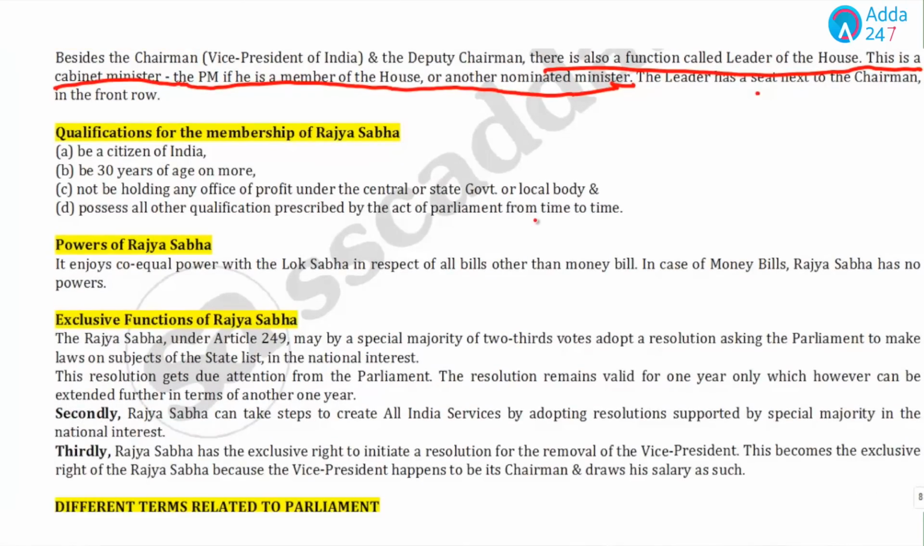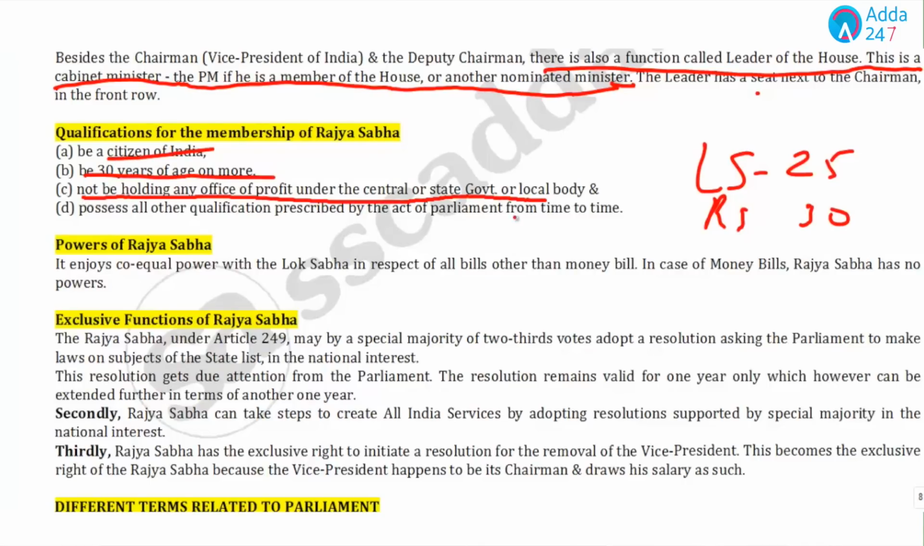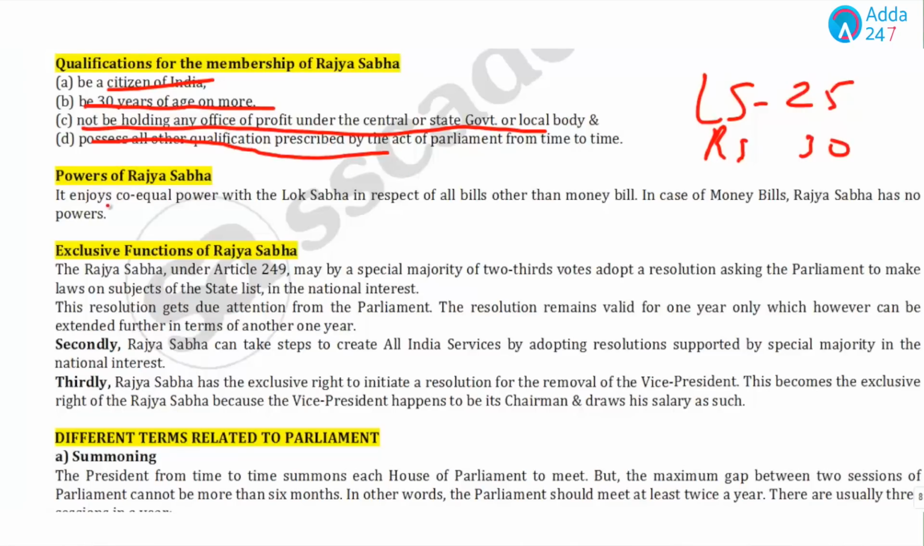Now, what is the qualification? In Lok Sabha, the qualification was 25 years, but in Rajya Sabha, the qualification is 30 years: be a citizen of India, be 30 years of age or more, not hold any office of profit under the central or state government, and possess all other qualifications as prescribed by the Act of Parliament. Now, if we talk about the powers of Rajya Sabha, it enjoys co-equal powers with Lok Sabha in respect of all bills except the money bill.